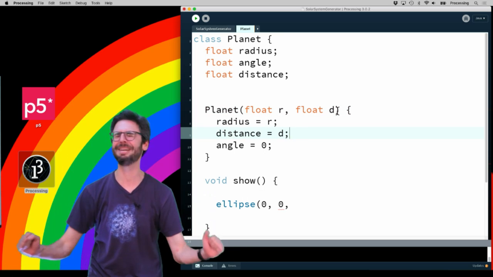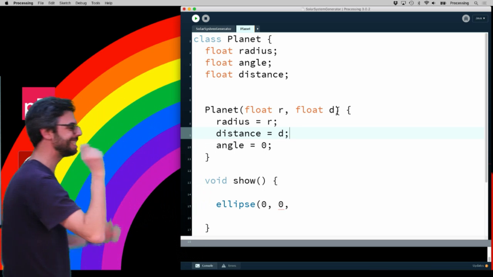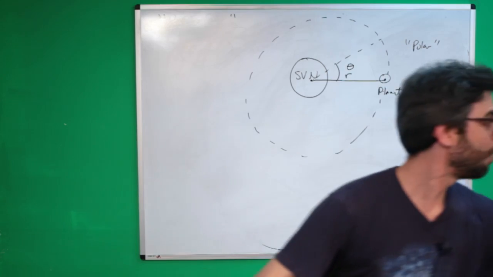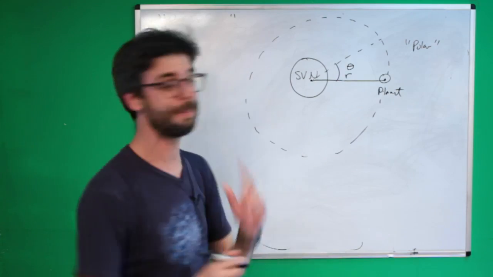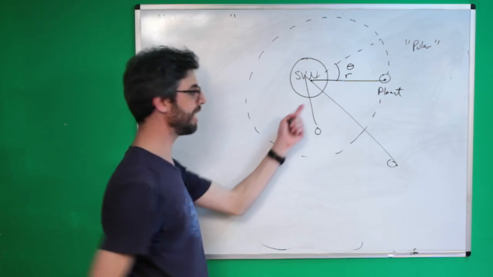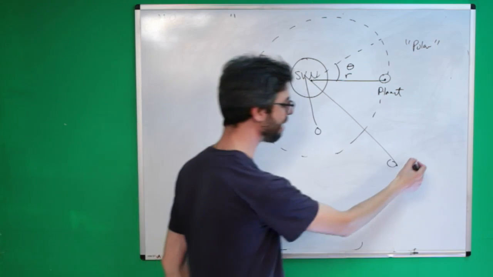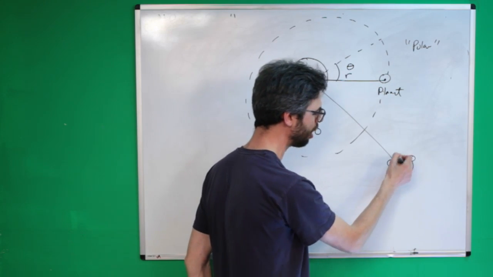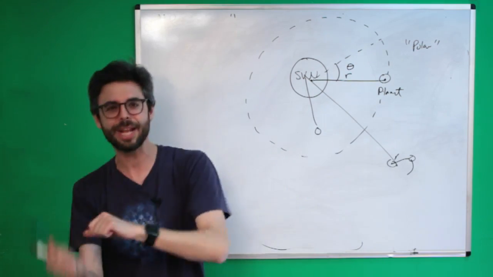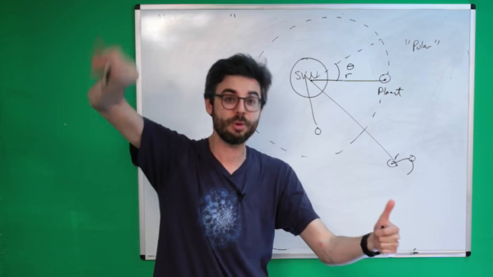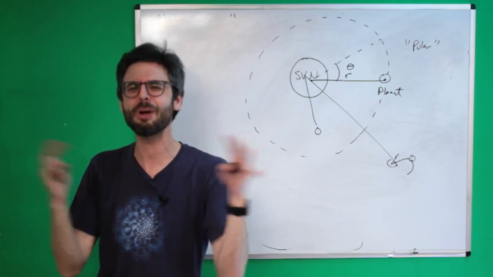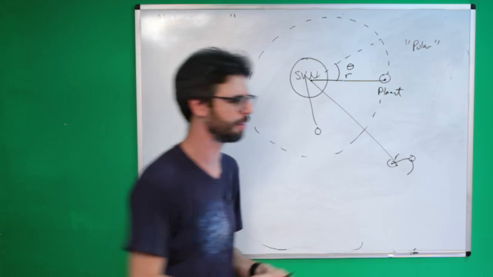oh, losing steam, it's been a long day. Distance is the distance from the sun. Now, what I'm trying to do, by the way, is think of a generic model. Because I might have a bunch of planets that have a distance from the sun, but I might have other planets which are essentially like moons, which have a distance from their parent. So I might have this tree-like structure where some planets rotate around the sun, other planets rotate around the planets. So really this is just like a body. This is like a celestial body object. It's not really a planet object, but I'll just call it planet for simplicity.